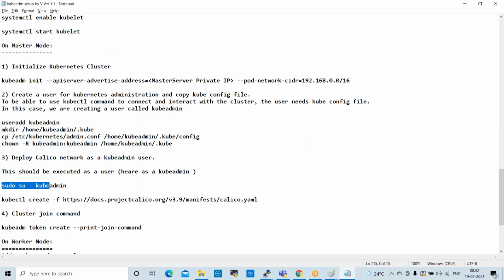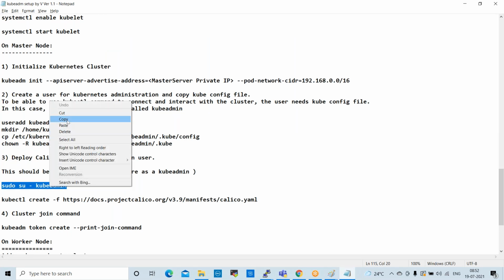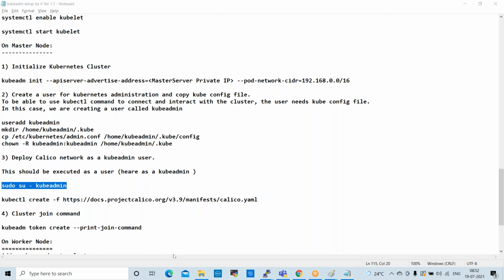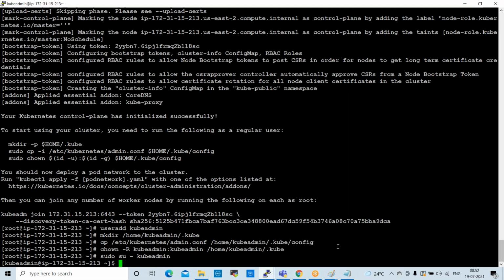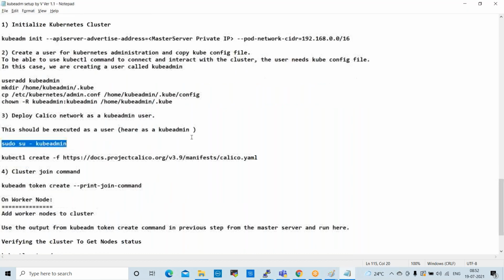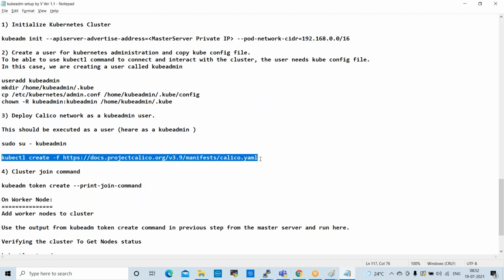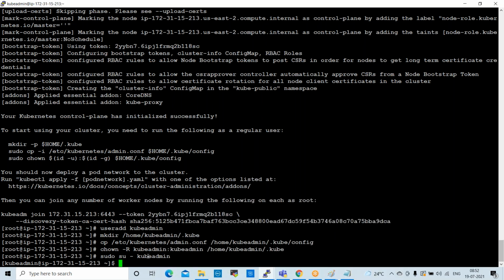After that, switch to user. Whatever user we created, that user we can switch. Copy this command, switch to user kubeadmin, right? So after that, this is the command to install the Calico plugin, right? Copy this and install this on master.